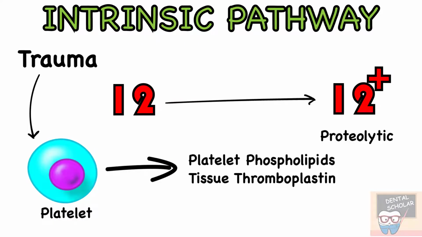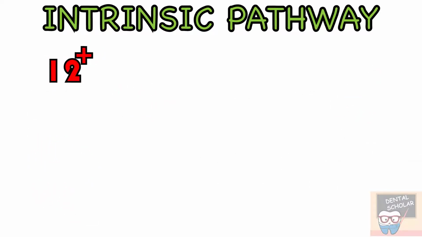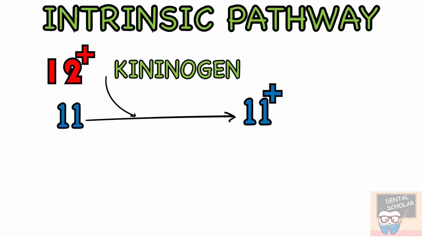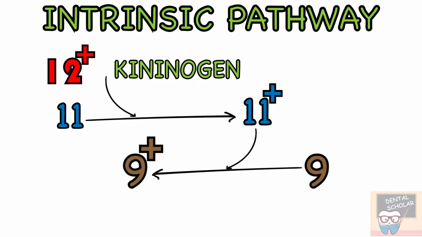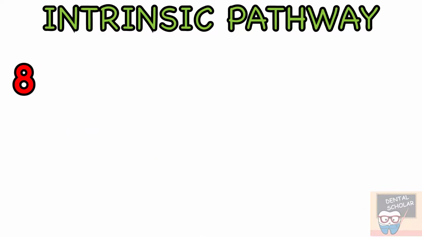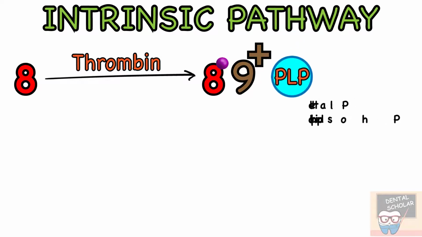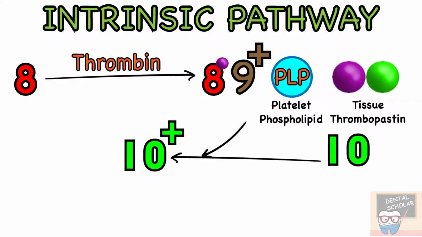as platelets are damaged. The activated factor 12 in presence of high molecular weight kininogen activates factor 11, which in turn activates factor 9 in the presence of calcium. Factor 8, which is activated in the presence of thrombin, along with factor 9, platelet phospholipid and tissue thromboplastin, that is factor 3, activates factor 10.